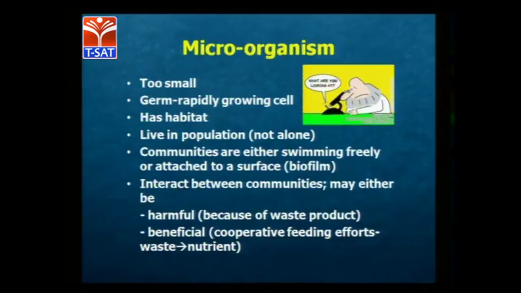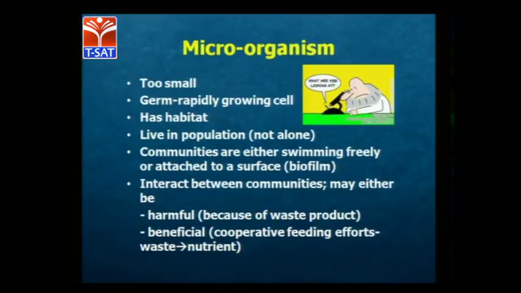If you see about the microorganism, how small it looks, and they are rapidly growing cells, and they have a habitat, where they can live. They live in populations and communities, and they can be swimming freely. They interact between communities, maybe in a harmful or beneficial way. So there are two types of microorganisms: one is harmful, but even it is beneficial also.